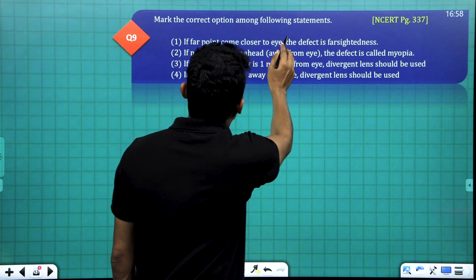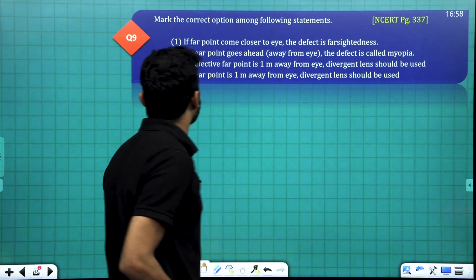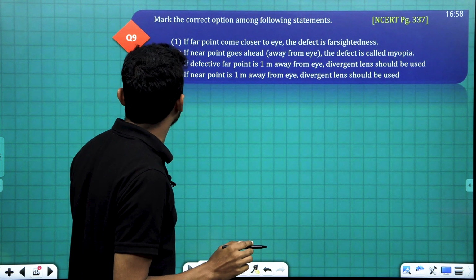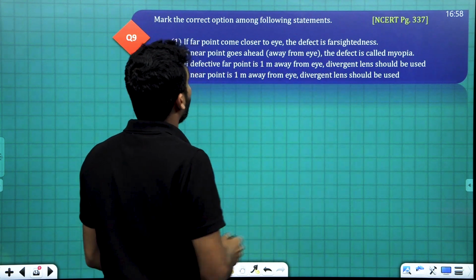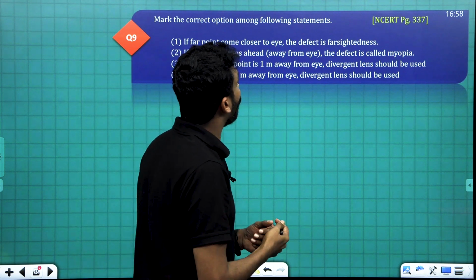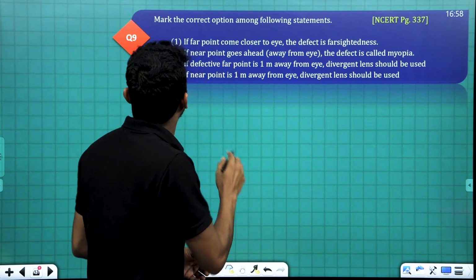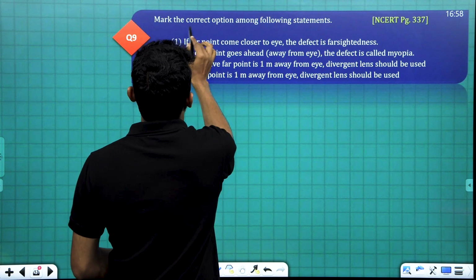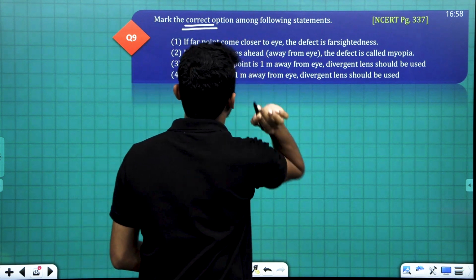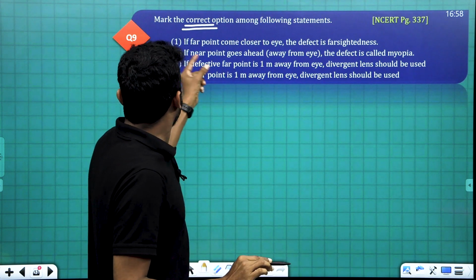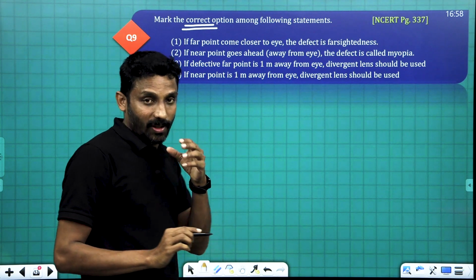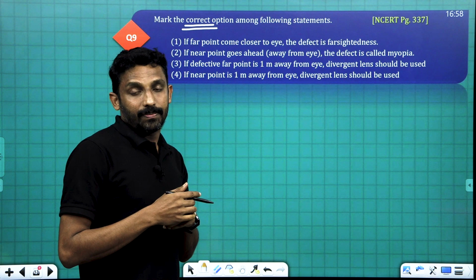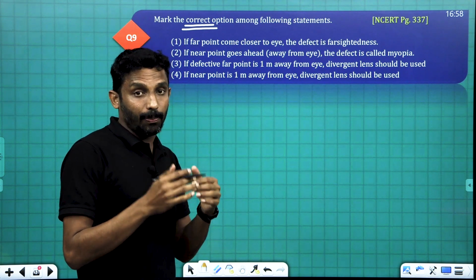Mark the correct option among following statements. Which are the statements? First one. If far point comes closer to eye, the defect is farsightedness. Okay. What is meant by far point?